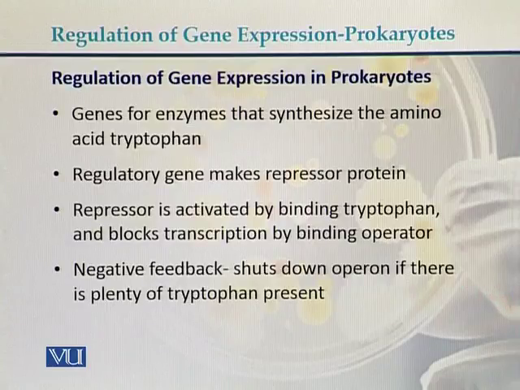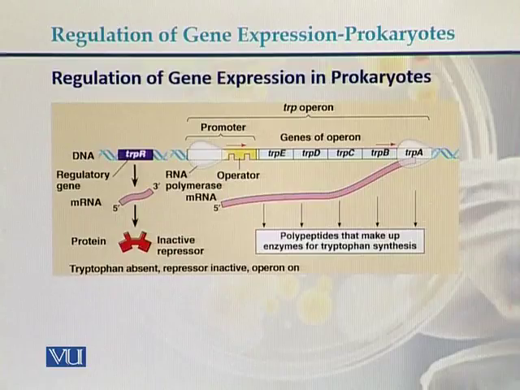So these are some of the cascades or systems by which gene expression is regulated in prokaryotes. In this diagram, we try to understand the regulation of gene expression in prokaryotes. There is a separate gene that produces the messenger RNA for the regulatory protein. Here are the genes of the operon, A, B, C, D, E. Here is the operator and this is the promoter region.